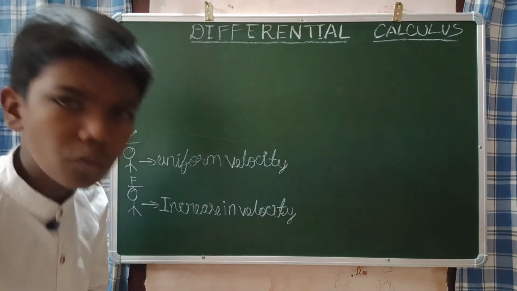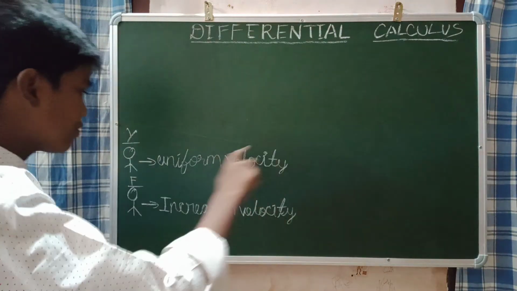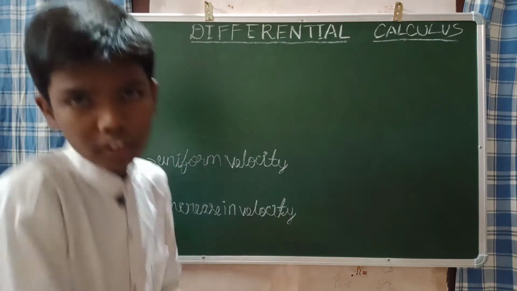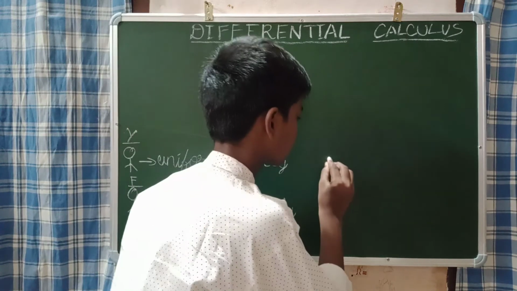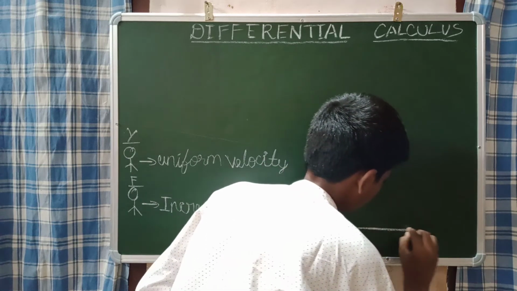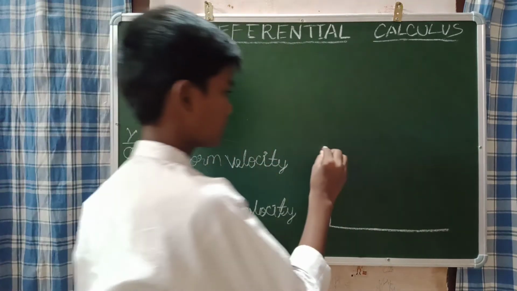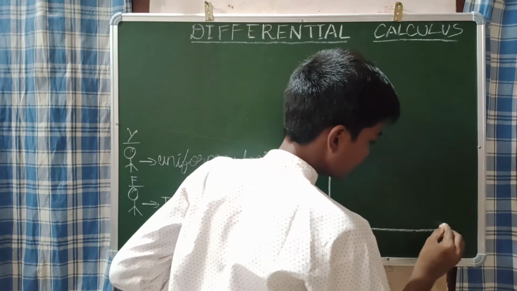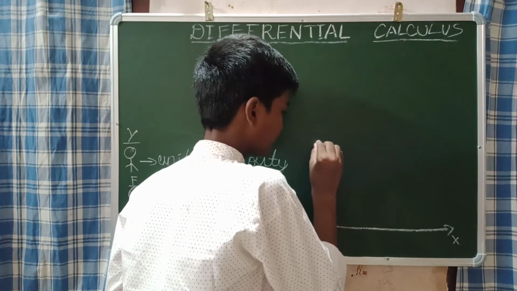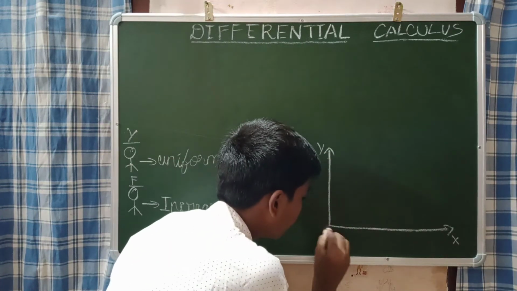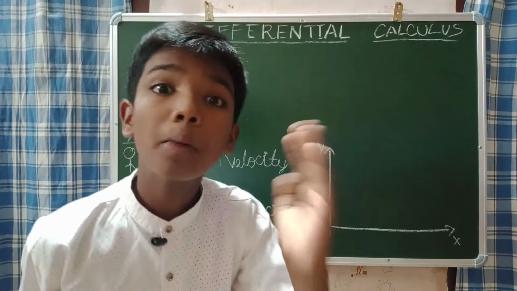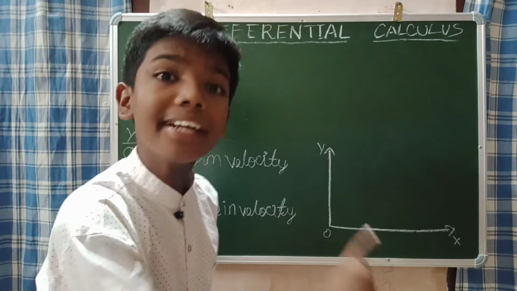Now what we are going to do is plot the graph for you and your friend. That means we are going to plot a displacement time graph for you and your friend. Let us plot. Now, we know that this is the x-axis and this is the y-axis, and this is the origin. As I told, we are going to take the displacement time graph.